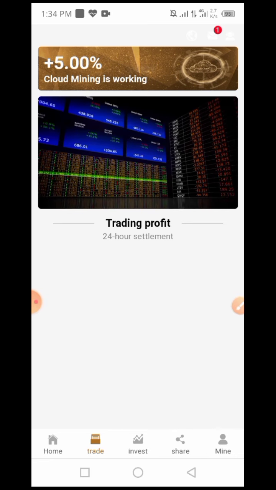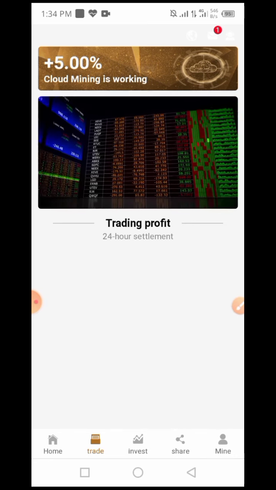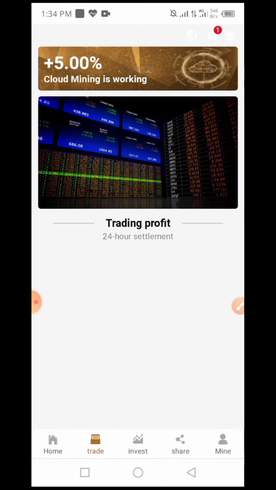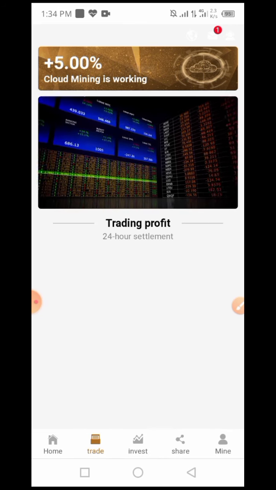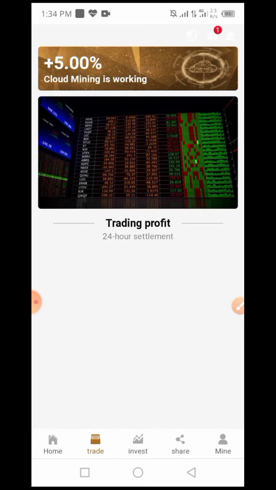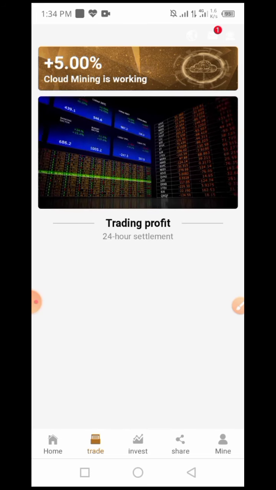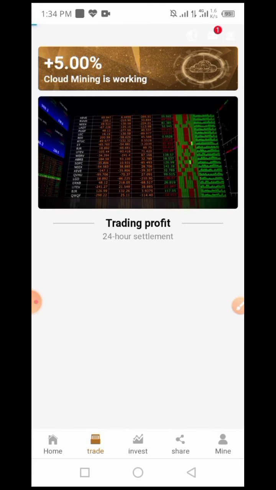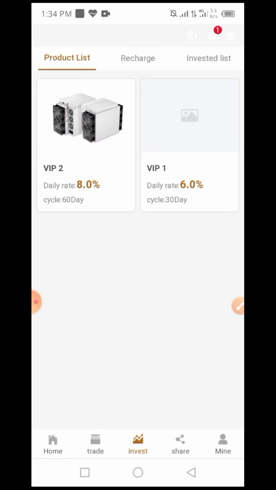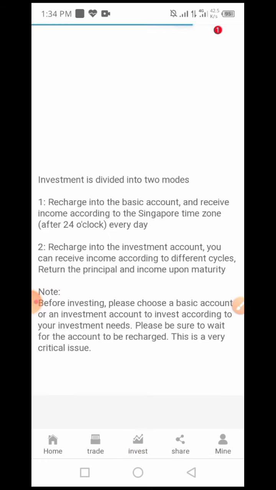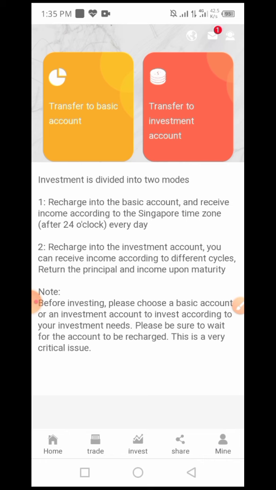Cloud mining is working. You can see that when I activated my account, this mining is also activated automatically, and on a daily basis you will be rewarded with 5% of your investment. And I again click on invest, and in the invest product list there are VIP2, VIP1, 6.0% and 8.0%, the product list, recharge and invested list, which are all the details of this website.